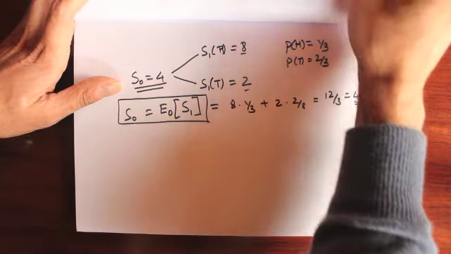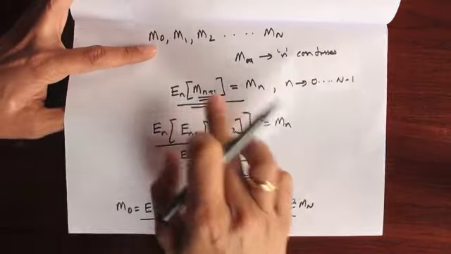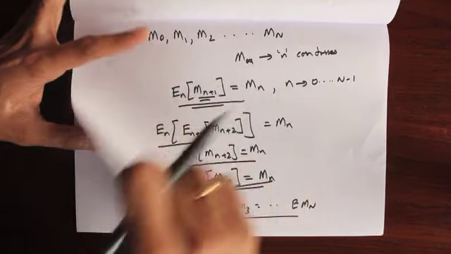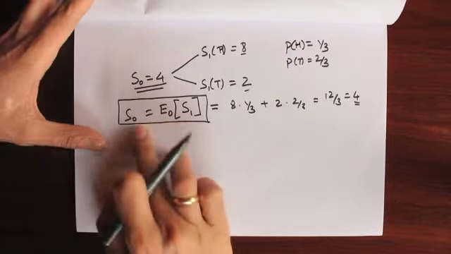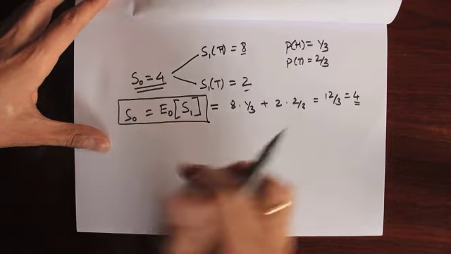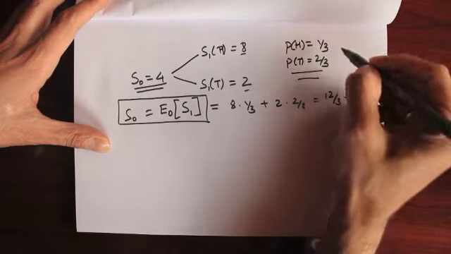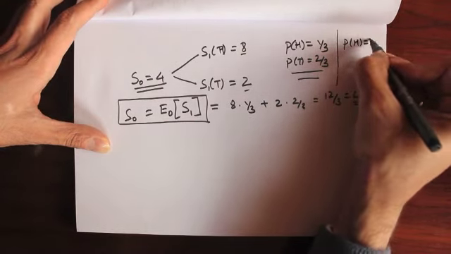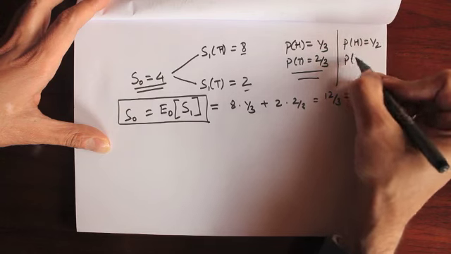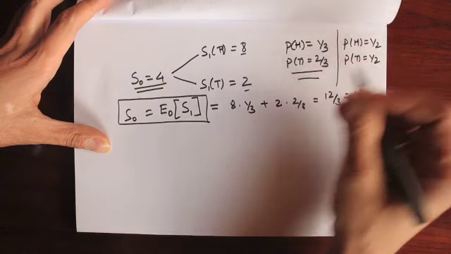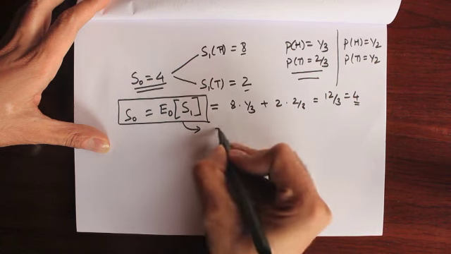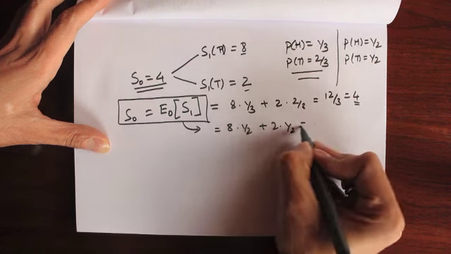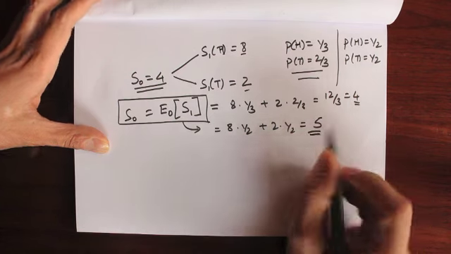So we said for a martingale, the expected value at time n of m of n plus 1 equals mn. So likewise here. Okay, so this basically becomes a martingale under this probability measure. But if we had defined the probability of a head to be half and the probability of a tail also to be half, then the expected value would have become 8 times 1 by 2 plus 2 times 1 by 2 equals 5, right?